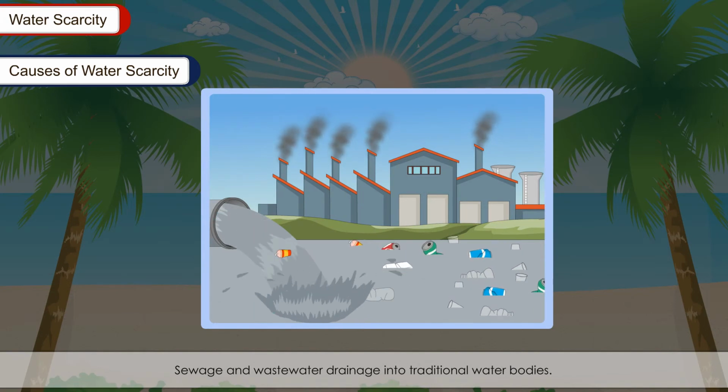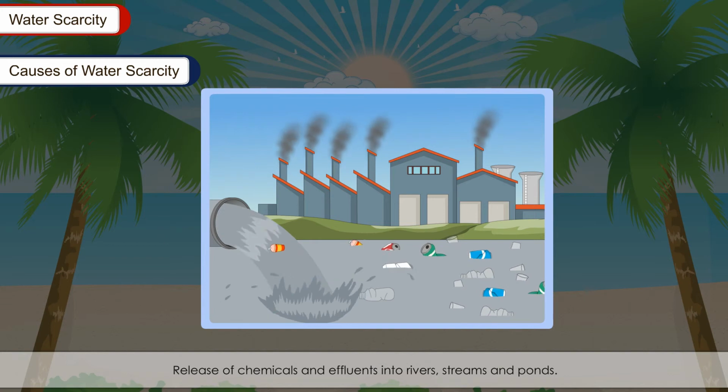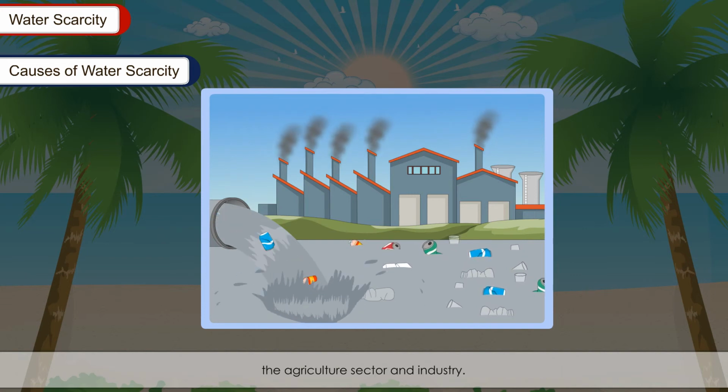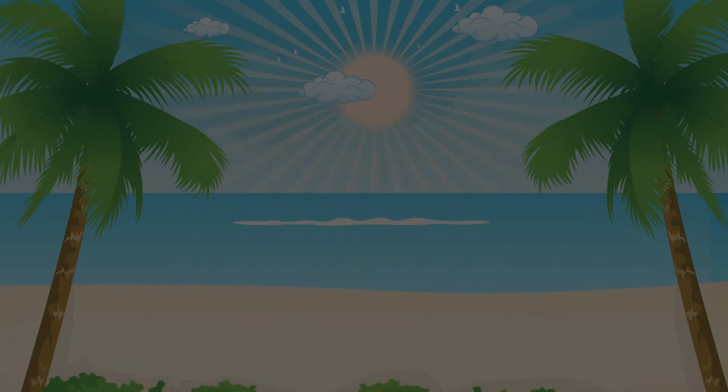Sewage and wastewater drainage into traditional water bodies. Release of chemicals and effluents into rivers, streams, and ponds. Lack of efficient water management and distribution of water between urban consumers, the agricultural sector, and industry.